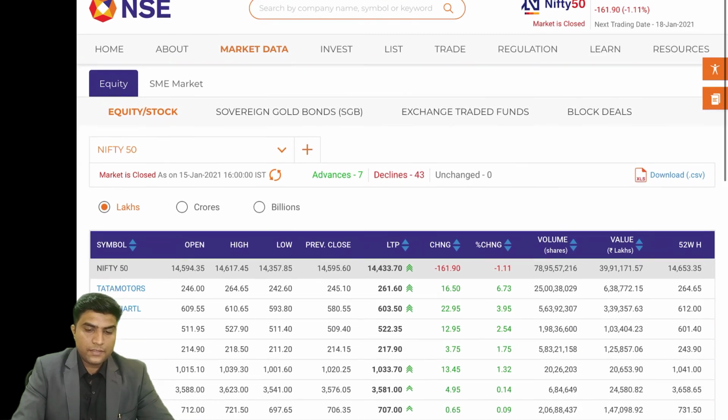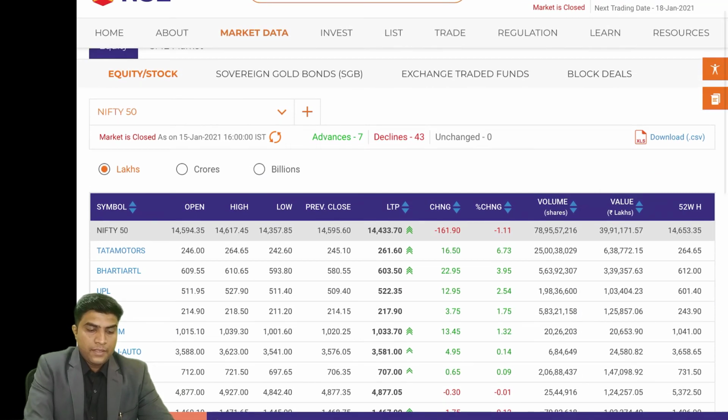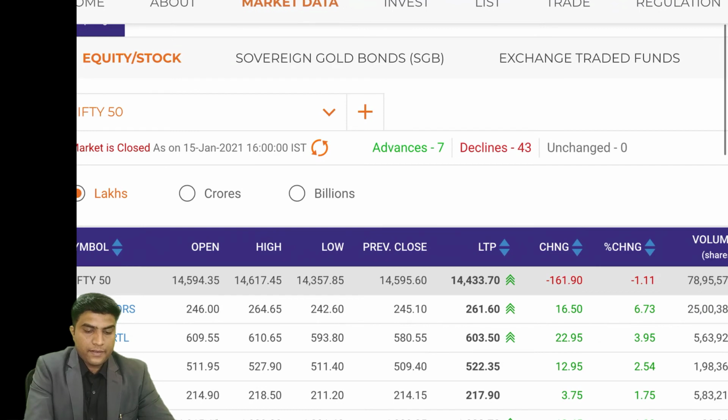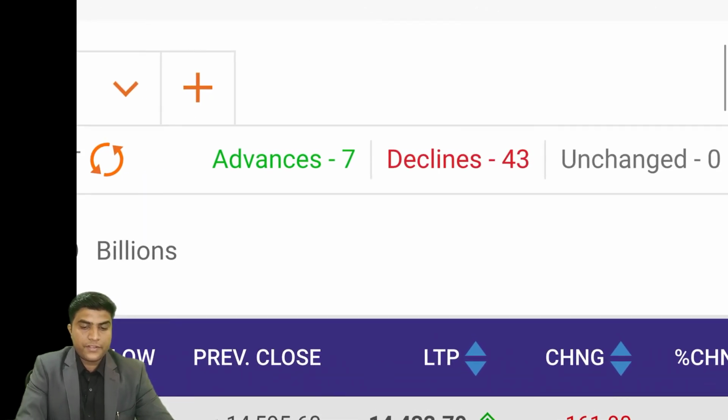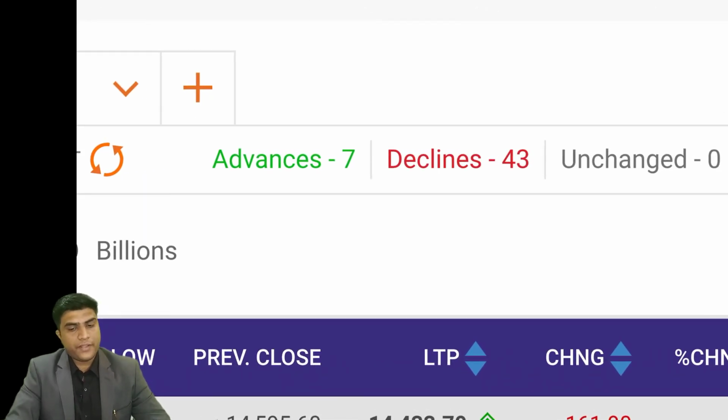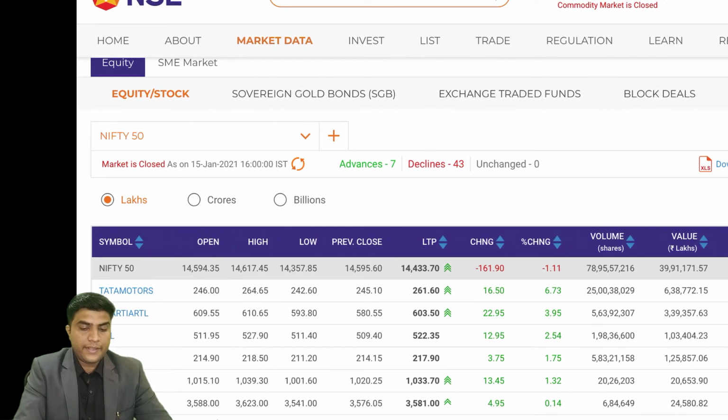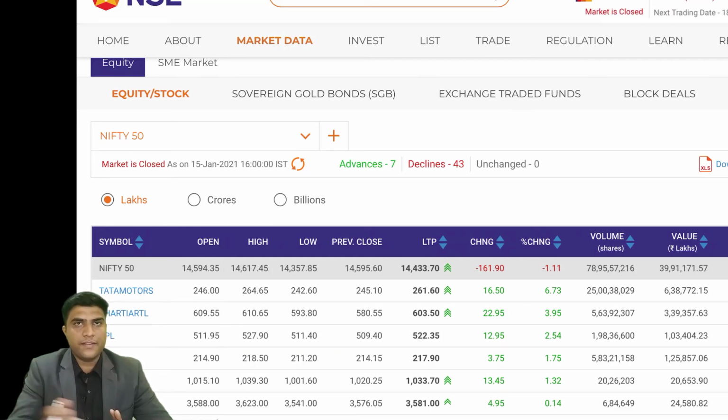Now see here, I have this data. Nifty 50 index is taken, and look at the advance decline. 7 shares have advanced and 43 shares out of 50 have declined. So this indicates negative breadth. The higher the number of shares declining, the more negative the breadth. If a higher number of shares are advancing, it will ensure that the breadth is positive.